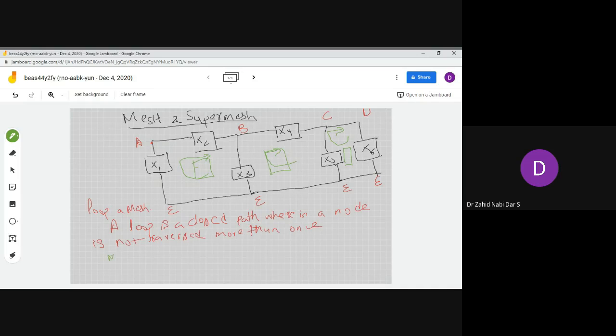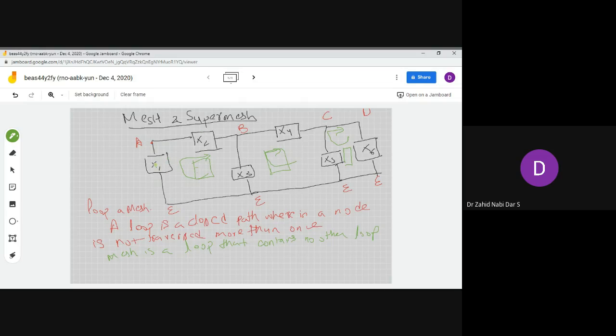So a mesh is a loop that contains no other loop. This is the difference. In other words, you can say that a mesh is a loop, but a loop is not a mesh. How can we say that? If we see this network, how many loops and how many meshes are we having? In order to understand this, x1, x2, x3 was one loop.